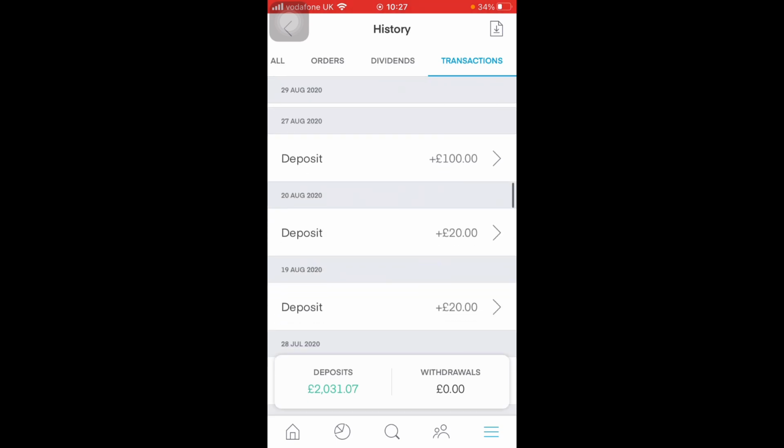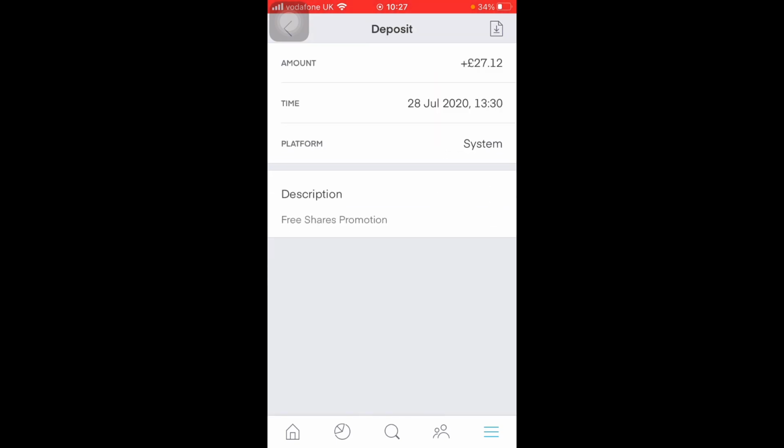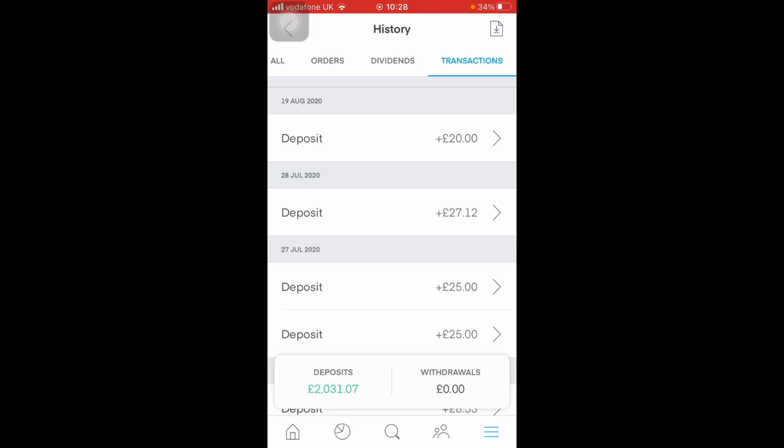We have to scroll back to around July to see where my last free share was received. If we tap in, you can see the description is a free share promotion, although it doesn't tell you what free share you received, and I actually can't remember at this point. What I'm going to do now is scroll through and have a quick tot up of how much I received in free shares. Now it's going to be fairly easy to see where these come from, because I usually make my deposits in total amounts, like £25 or £30. I won't usually invest pence here and there.